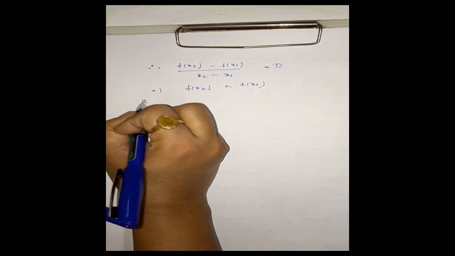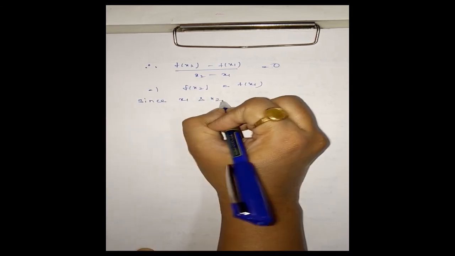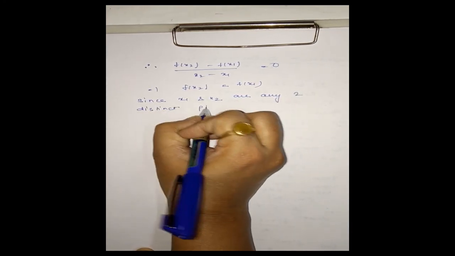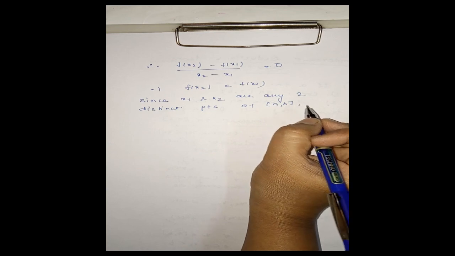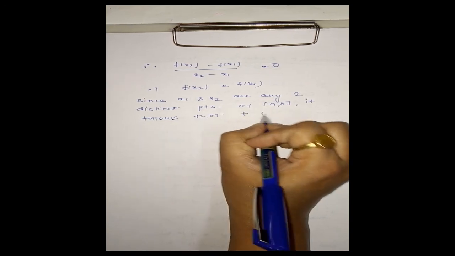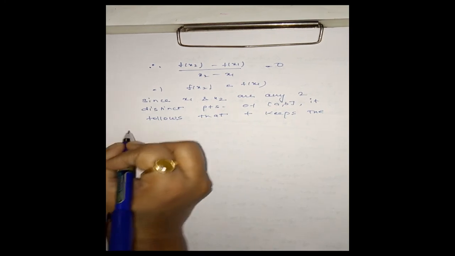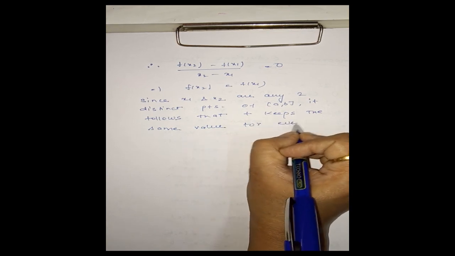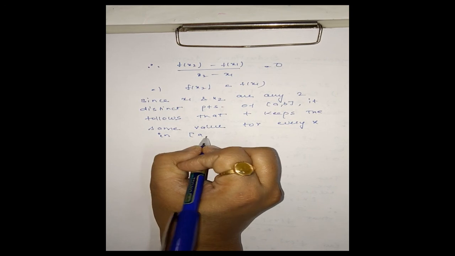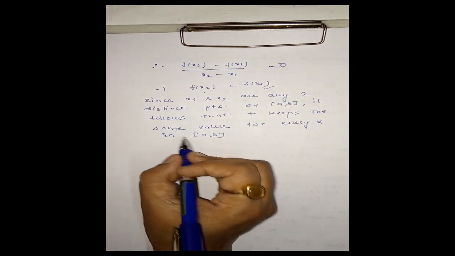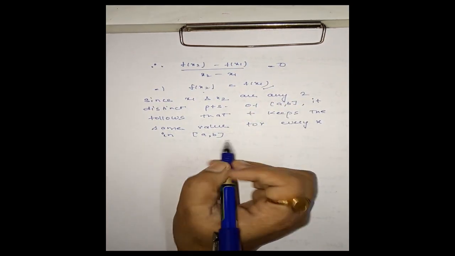But since x1 and x2 are any two distinct points we have taken of closed interval [a, b], it follows that f keeps the same value for every x in closed interval [a, b]. Since x1 and x2 are distinct points and the f value is the same, it follows that f keeps the same value for every x.